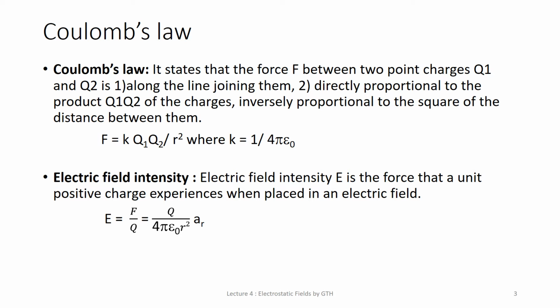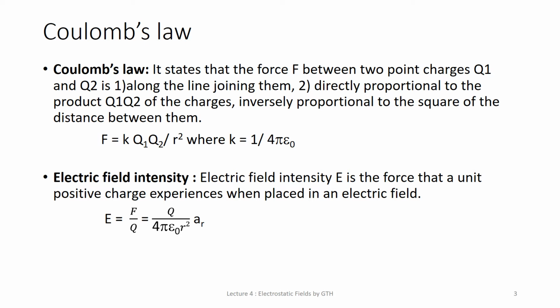Here Coulomb's law is related to point charges. So 2 point charges are there, and the force exists between them along the line joining them. It is directly proportional to the product of Q1 and Q2, and inversely proportional to the square of the distance between them. Since there is proportionality, we can write the equation with a proportionality constant K.